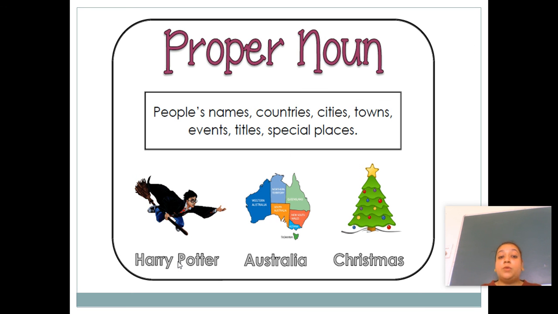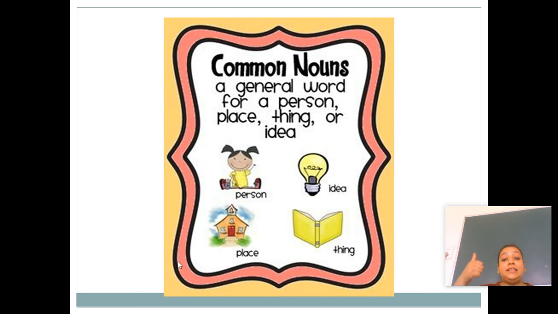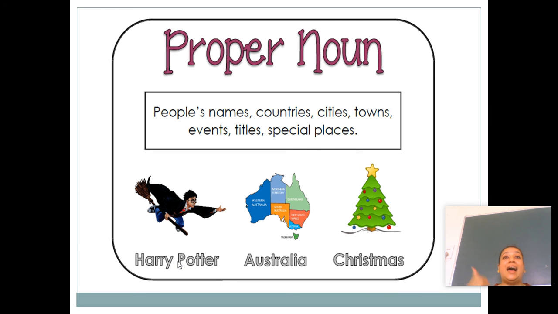Okay, see here, proper nouns: people's names, countries, cities, towns, events, titles, special places. Harry Potter, the name of a character, the name of a person in that particular character. Australia, the name of a country, A capital. Christmas, the name of a particular festival. Diwali will be capital. Eid will be capital.